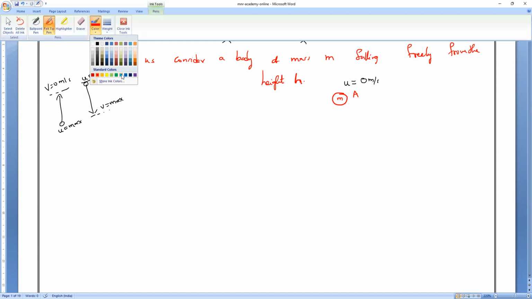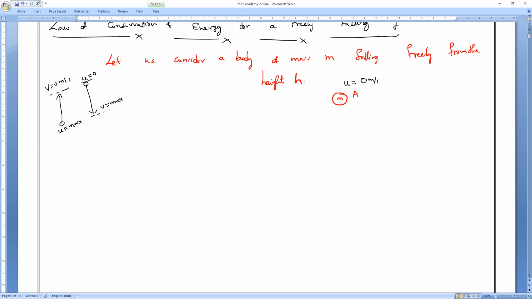Now we are going to prove the law of conservation of energy for a freely falling body from a height h. Let me consider this body is falling from a height h. Total height is h. All of you draw a straight line. This is the total height where the body is traveling. By the time it reaches the ground, this is the ground. Clear, everybody? So now it will fall on the ground from a height h.